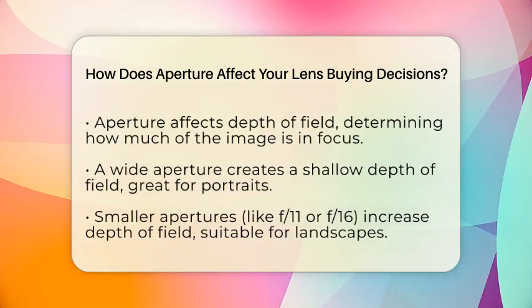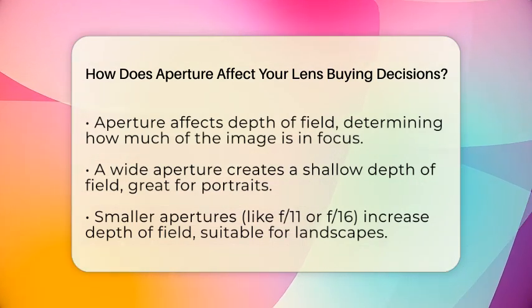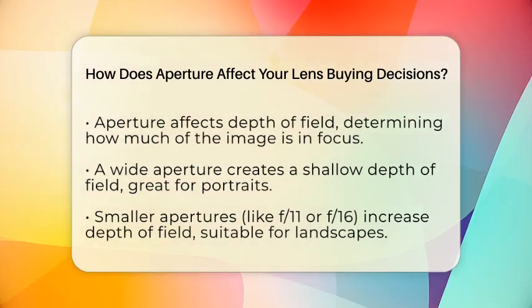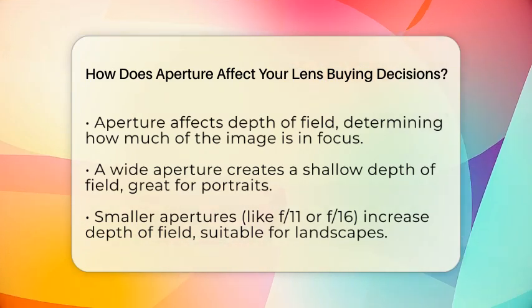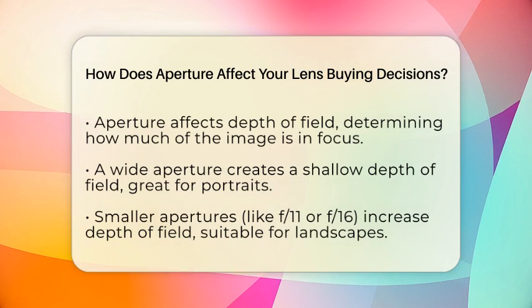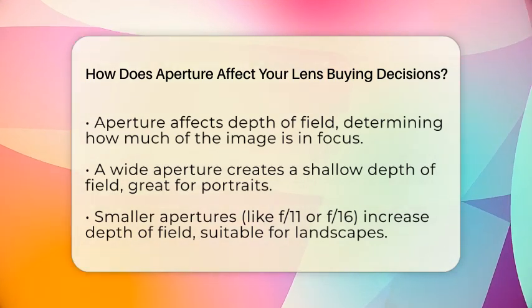The quality of the aperture mechanism also matters. Lenses with more aperture blades often produce smoother bokeh, which is the aesthetic quality of the out-of-focus areas in your images. If you enjoy creative photography, this is an important consideration.